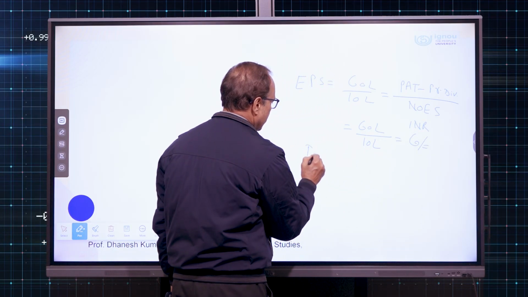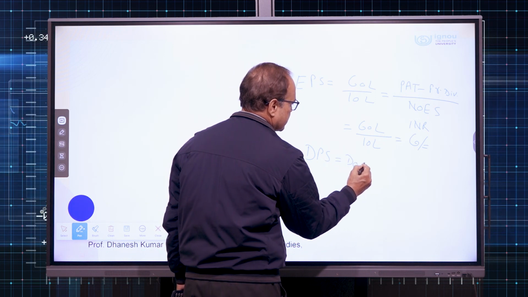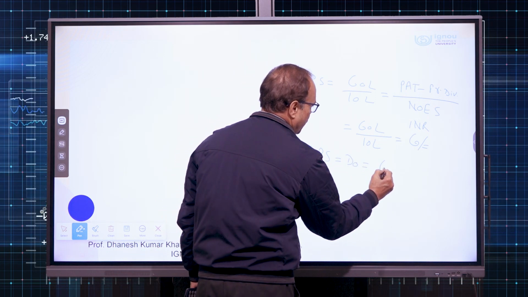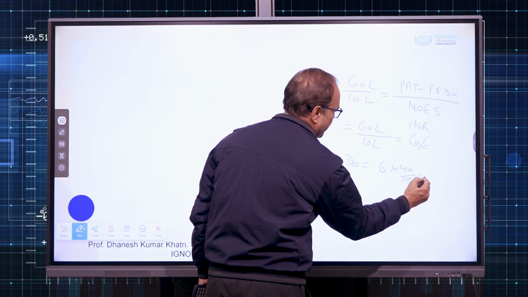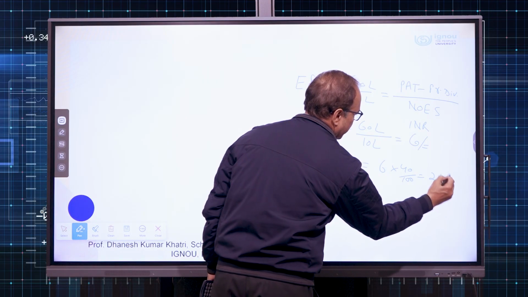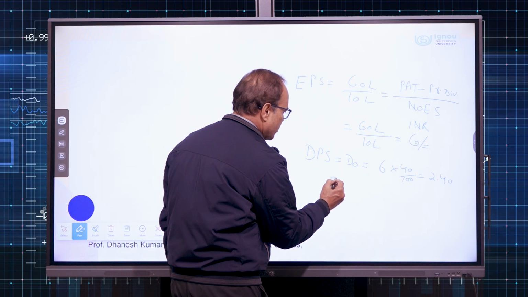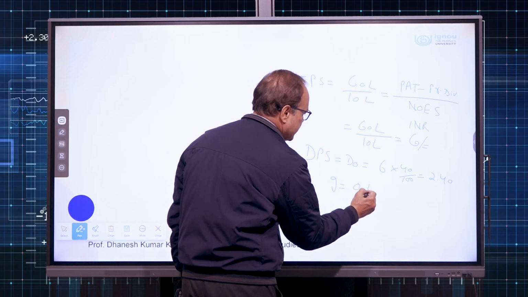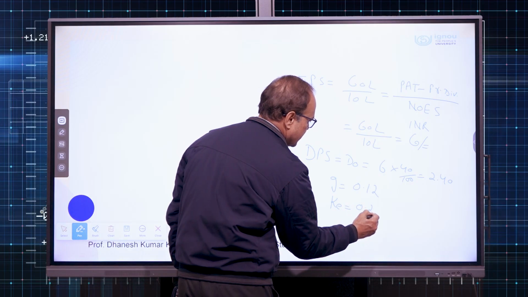And now, we can calculate dividend per share for the current year, because this is current year's EPS. 40% of the EPS is distributed as dividend by the company. So, D0 is 2.4. G we calculated 12% and investor was expecting 26%.